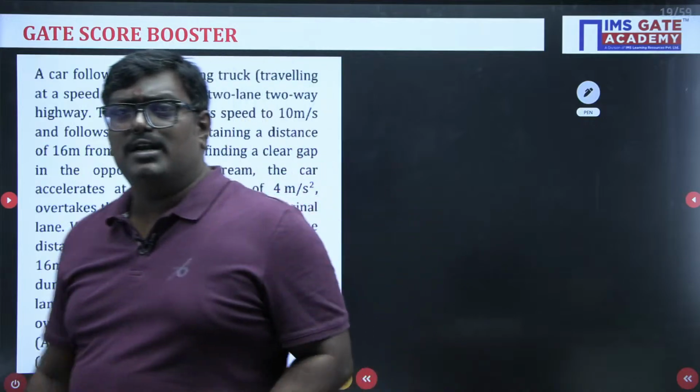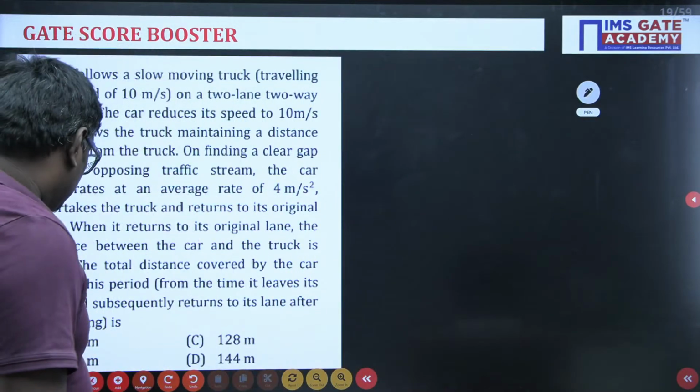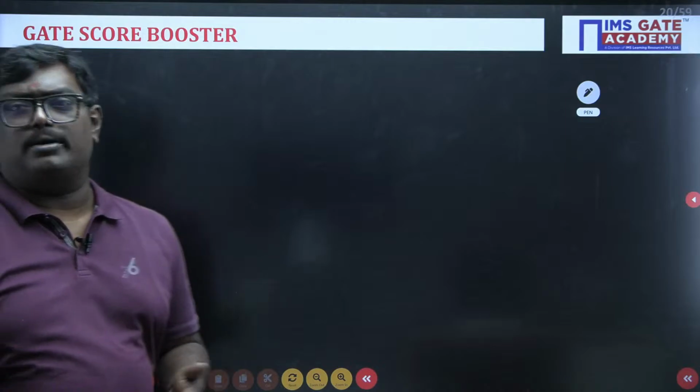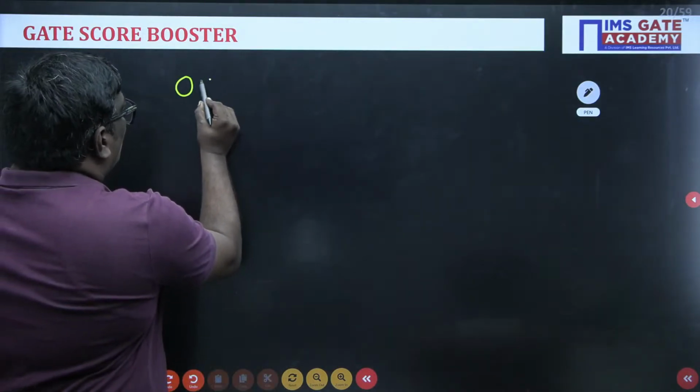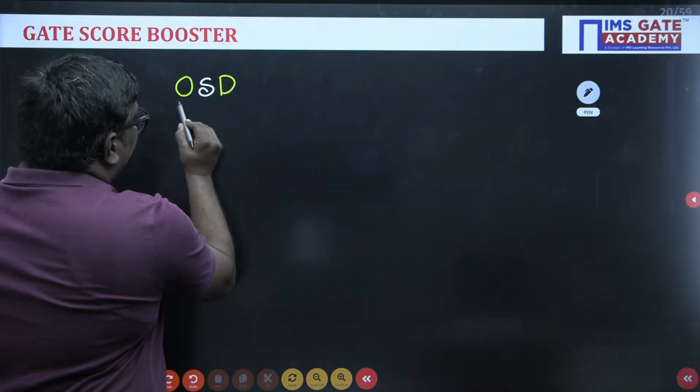Now see, students. Before going to this concept, let me tell you, we have a concept called overtaking sight distance.